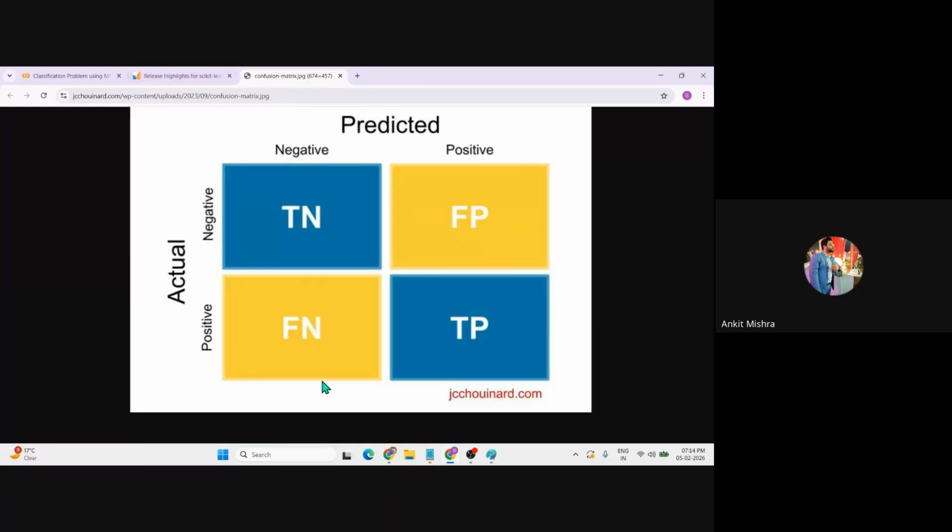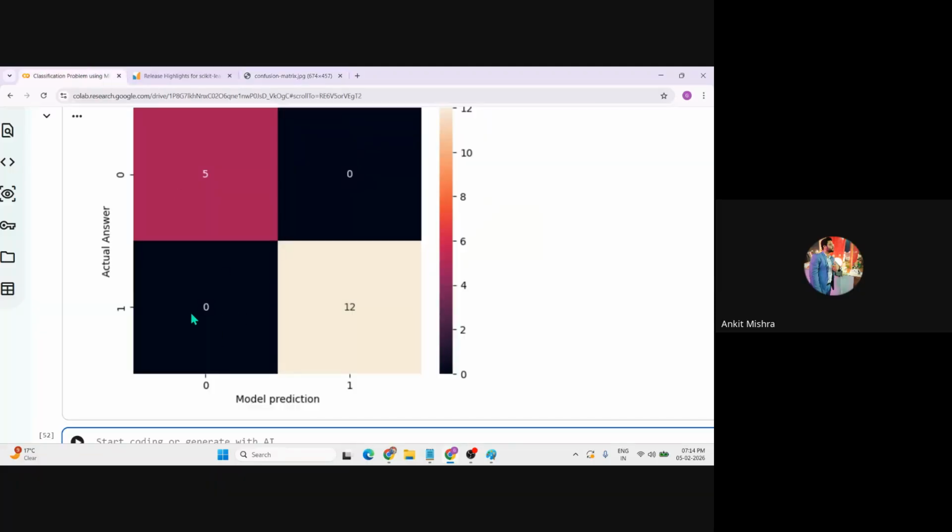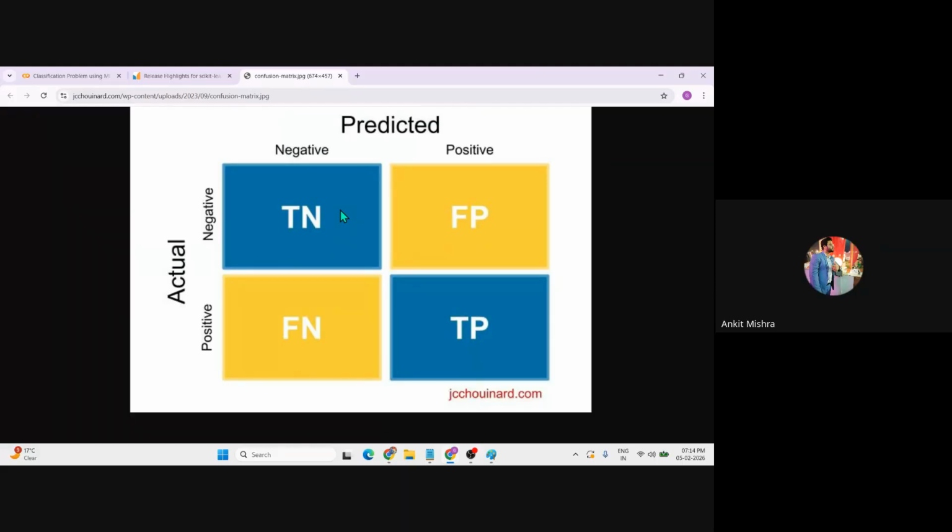Now, in the practical scenario, we'll get multiple values that fall inside these quadrants, right? But the model has to predict the values inside this quadrant only. And if we are getting values from this quadrant only, it means our model is perfect, right? Likewise, I'm getting it right now. Okay, 0 0, we have zero misclassification right now. Okay, now let me take a screenshot of this. And we know that the first value is called TN, the second value is called FP, the third value is called FN, and the fourth one is TP, right?